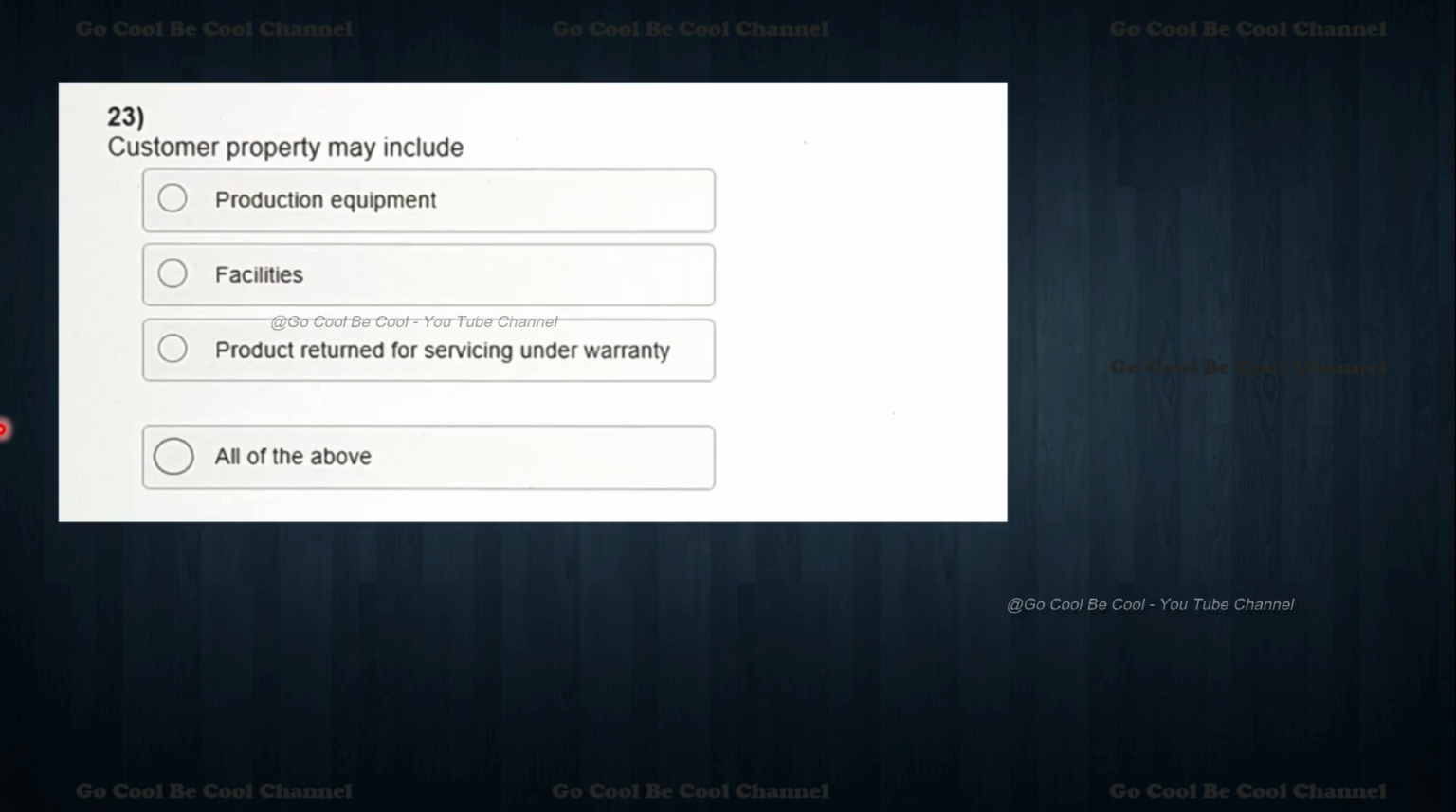Now moving towards the next one: customer property may include what? What all the things, as we can say here, customer property may include.